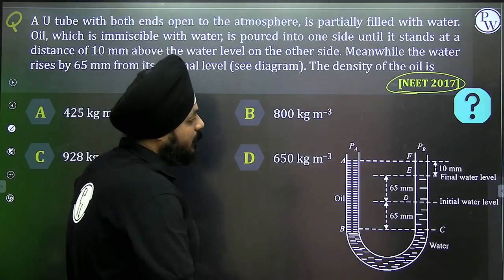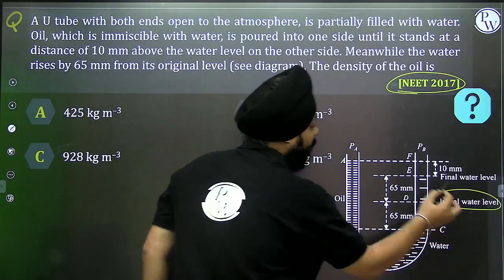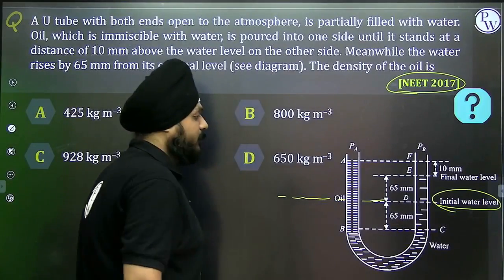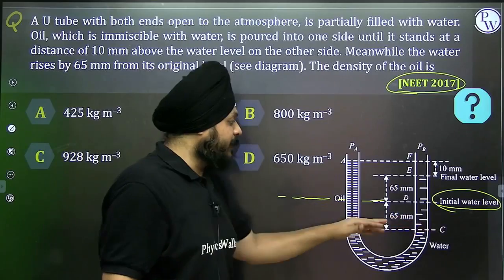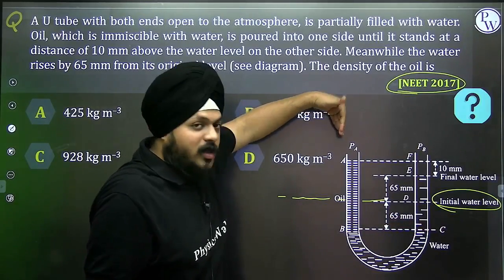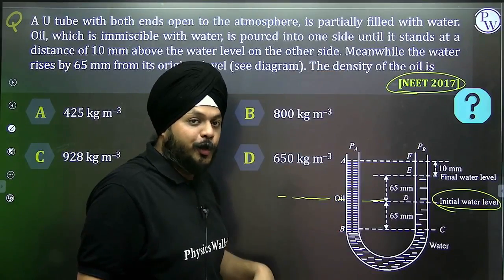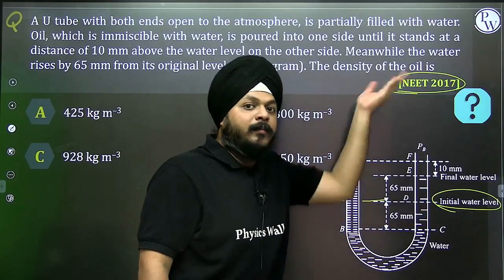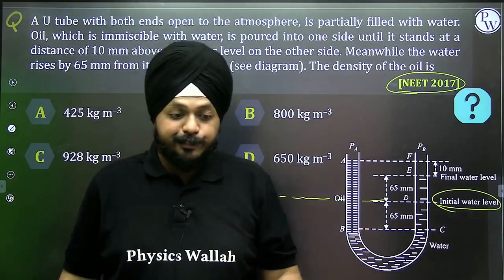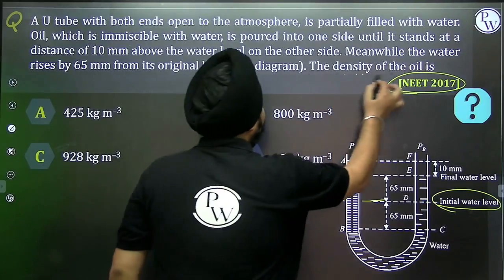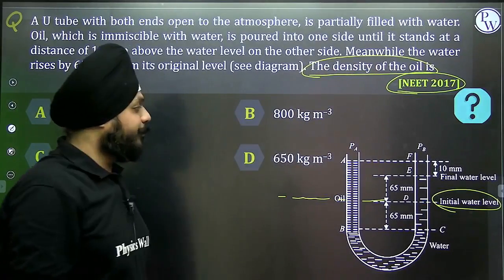See, this was the initial water level, right? Initially it was like this, both on the same level. With respect to this, it was 65 mm above. Now when the oil was poured from the left arm of the U-tube, the water rises by 65 mm on the opposite side. We need to calculate the density of the oil.